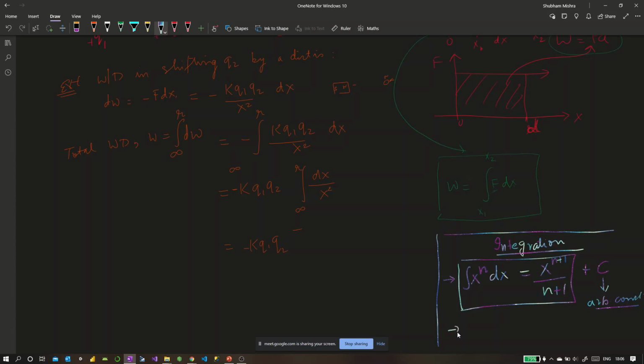On a similar note, differentiation is just the opposite of integration. For any expression to the power n with respect to x, you take the power out first: n times x to the power n minus 1. So the power gets reduced in differentiation. I think this is all we need here. You can take this formula for now, and then we'll be able to solve this problem. If you want to know why we are doing this, I can give you a complete lecture on it later on.